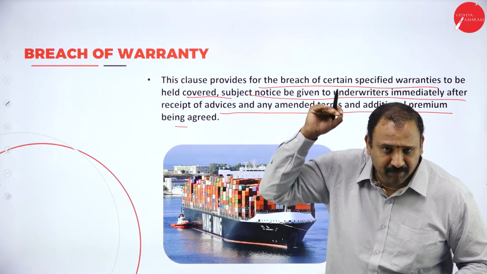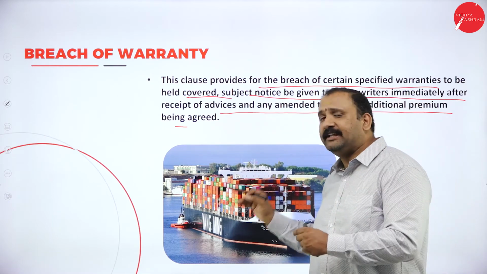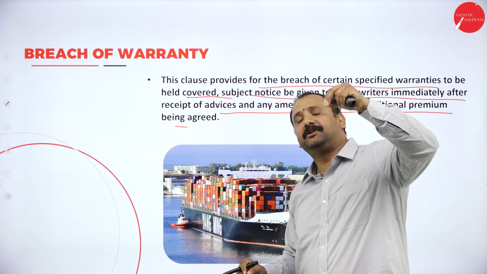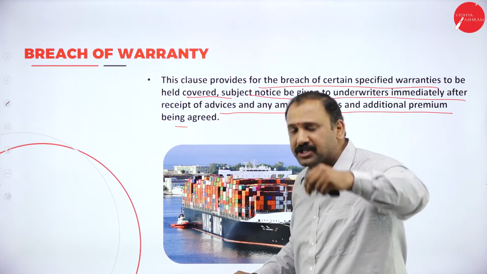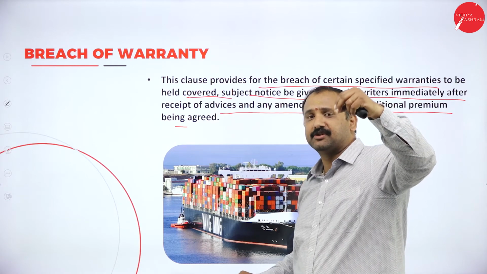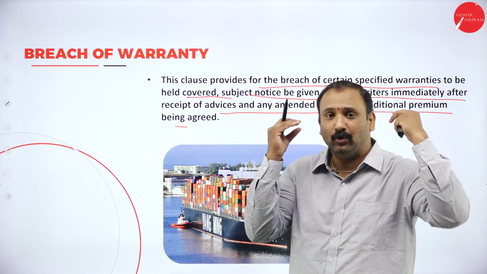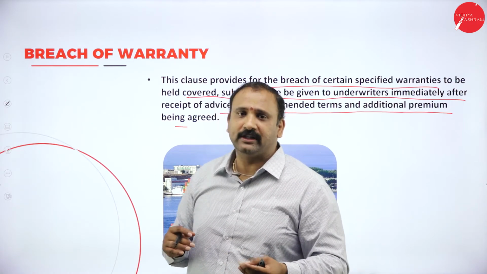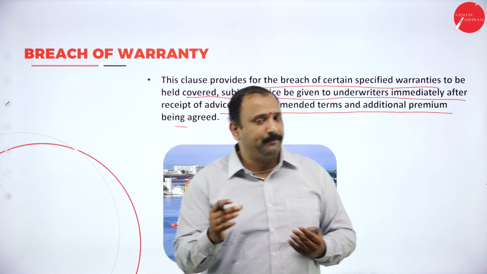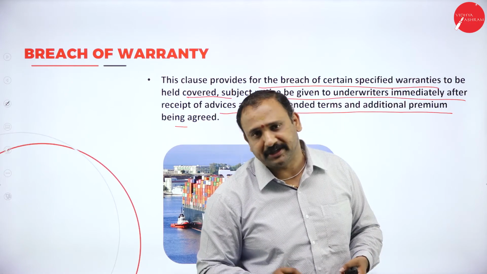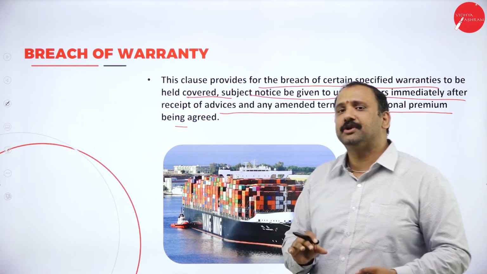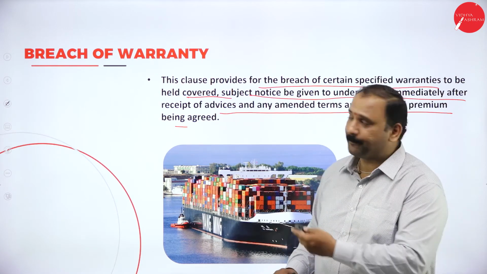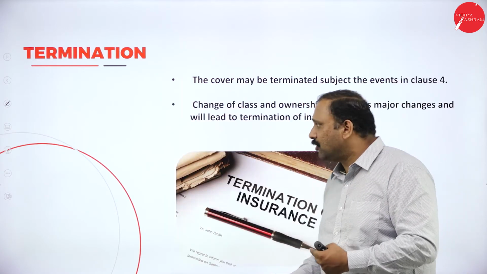Which means very clearly that if the shipping company has breached the rules and regulations, that has to be notified immediately to the underwriters, and being told that the facts that were published here are not true to its knowledge. Accordingly, the insurance company will take action against the shipping company.